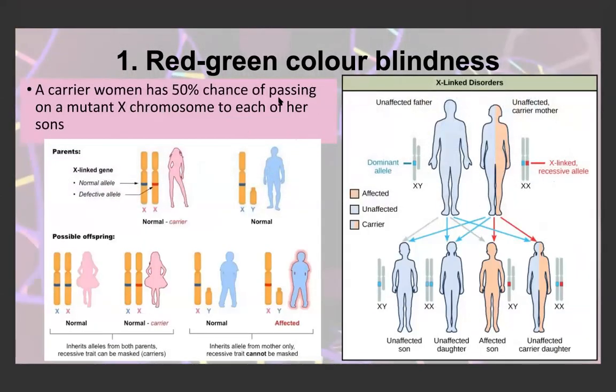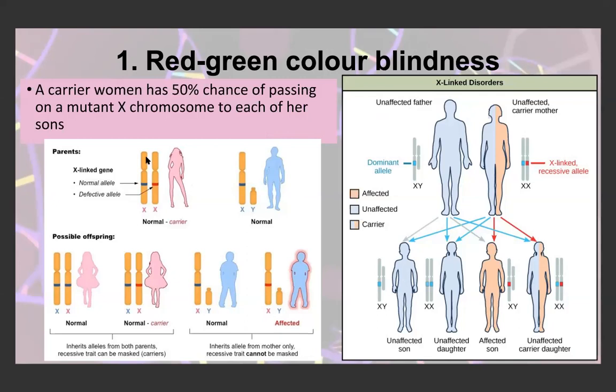A carrier woman has a 50% chance of passing on a mutant X chromosome to each of her sons because she can pass on one of her 2 X chromosomes, and 1 chromosome is unaffected whereas the other is affected, so that makes it a 50% chance. So if we look at a father that is unaffected and a mother that is affected, or she's not affected, she's a carrier, sorry.